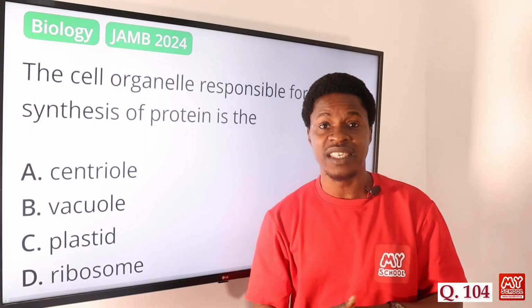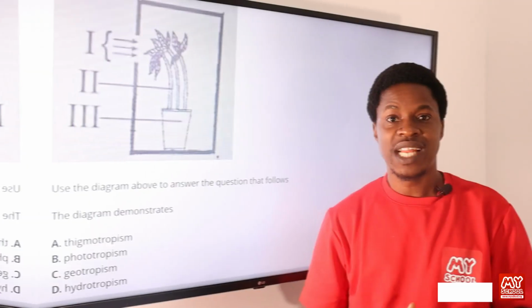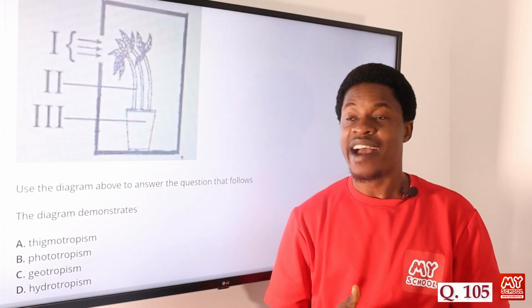So the correct answer is option D, ribosomes. Now on to question number 105.